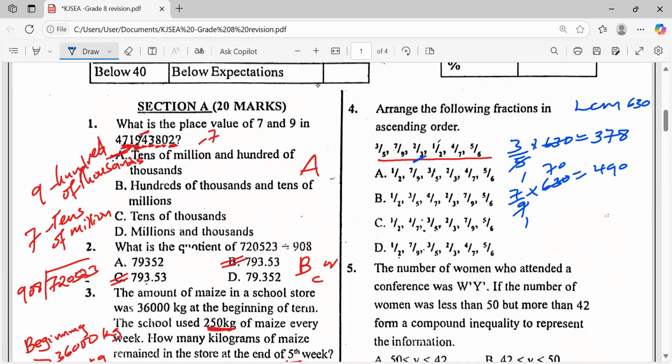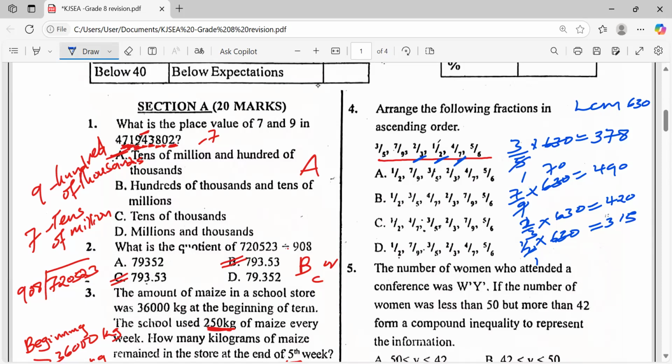So we have 2 against 3 multiplied by 630. Let's multiply directly from our calculator. 2 against 3 multiplied by 630. Our answer is going to become 420. Then next is half. We have half multiplied by 630, by 2, 1 by 2. Our answer becomes 315. Now, next we have 4 against what?